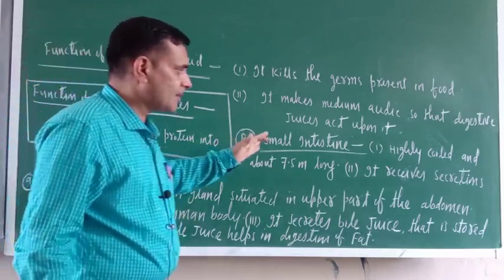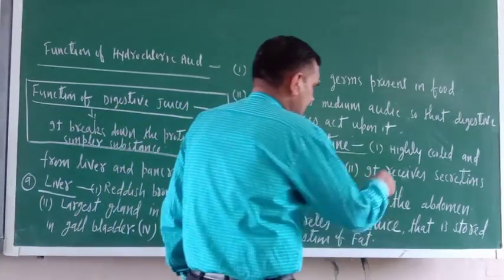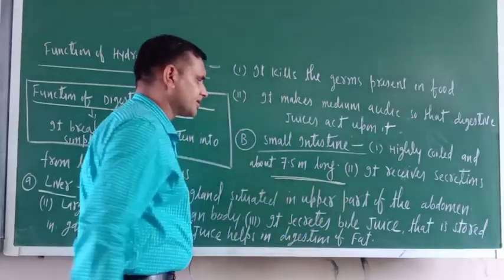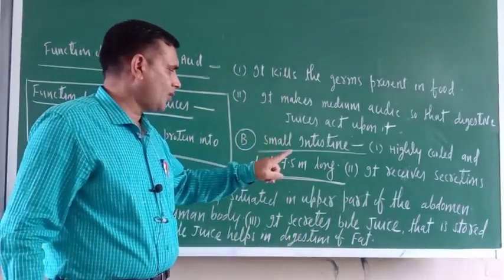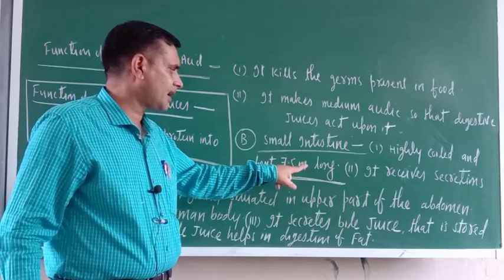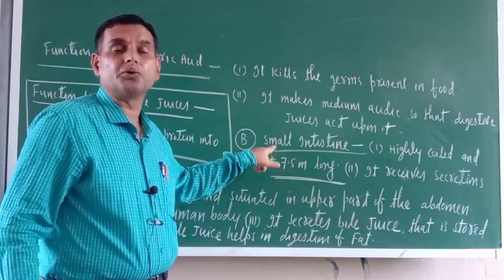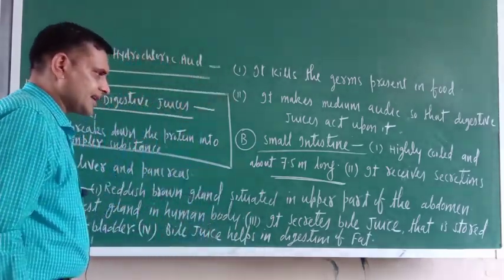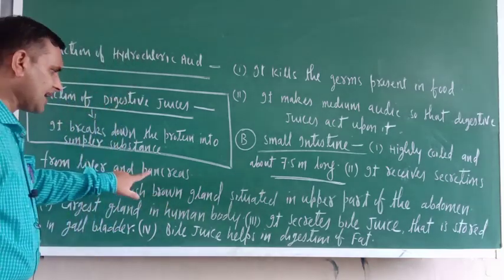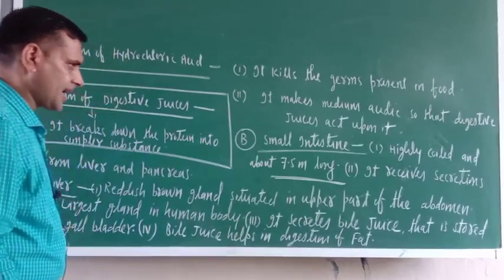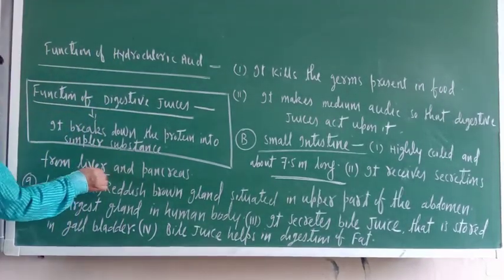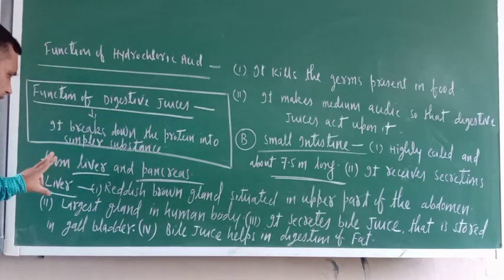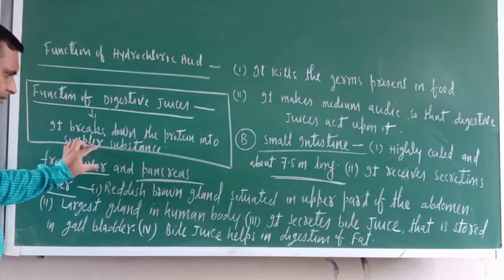So what is the small intestine? It is a highly coiled, about 7.5 meter long tube. It receives secretion from the liver and pancreas. So just see, the small intestine receives secretion from the liver and pancreas. Okay. Now try to understand.